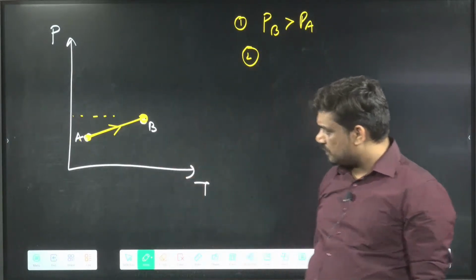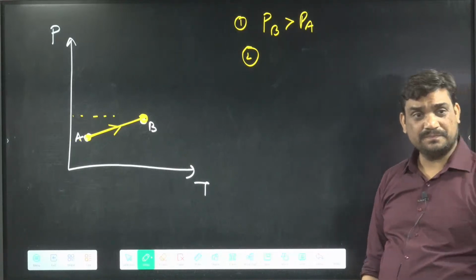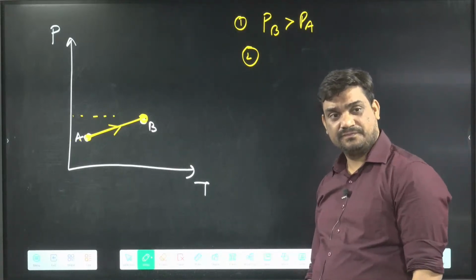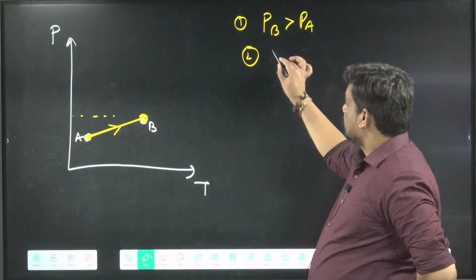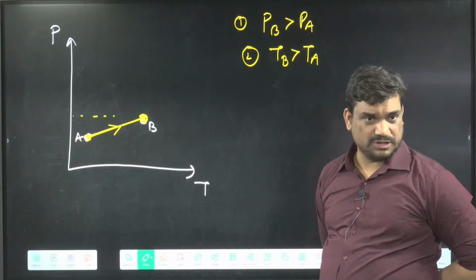What about the temperature? Where is the temperature more? The temperature at B is more than the temperature at A.